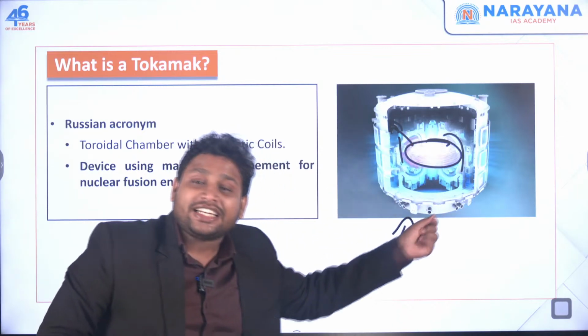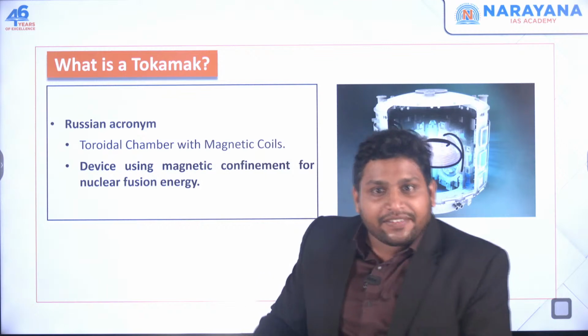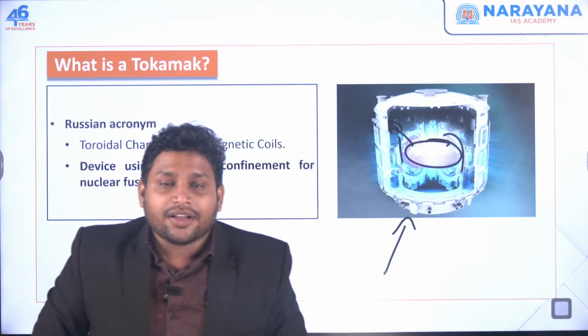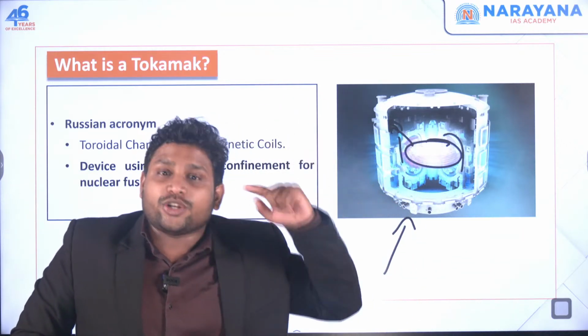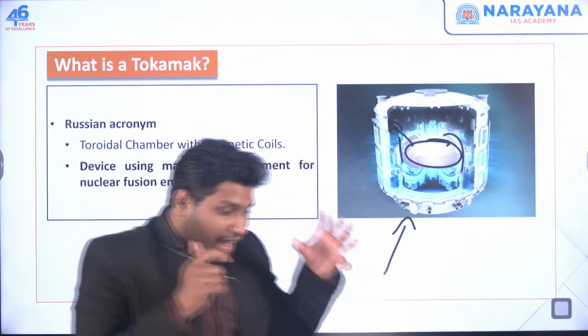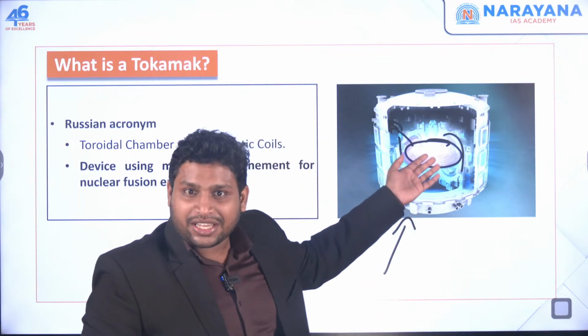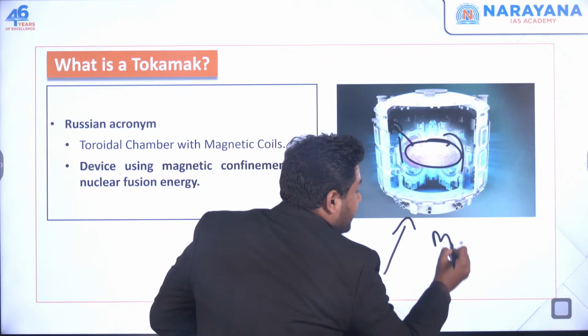And to confine it here, I'll have to attract it. Just like we have gravity on Earth, because of which we are staying here. If you look at the sun, the nuclear energy which is getting generated over there, the sun has very strong gravity. Here we don't have any such thing. So I will use a magnet.